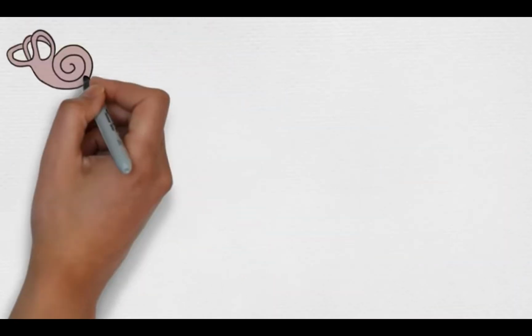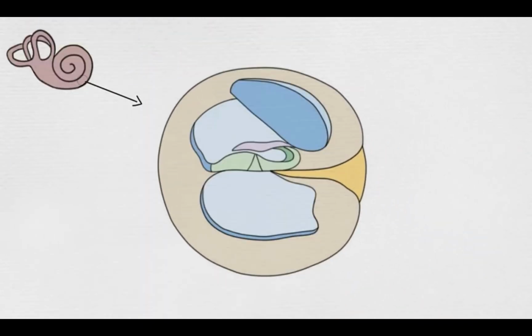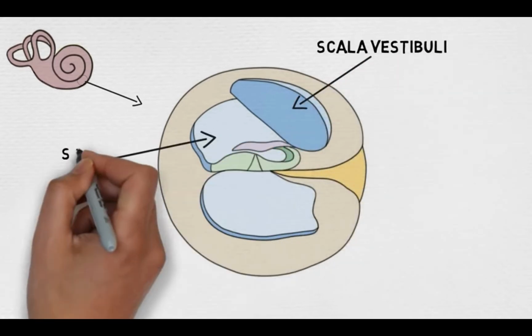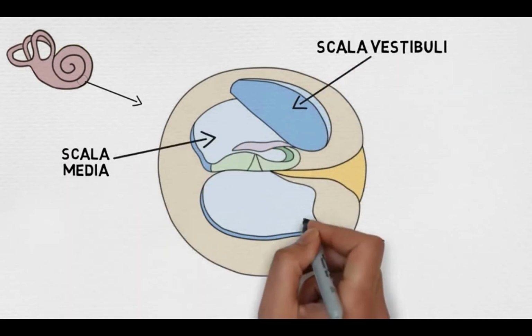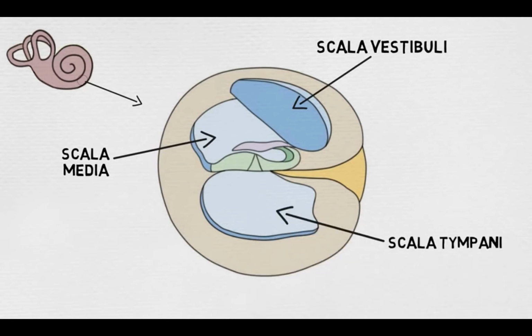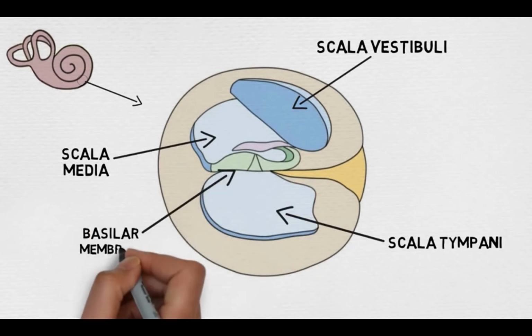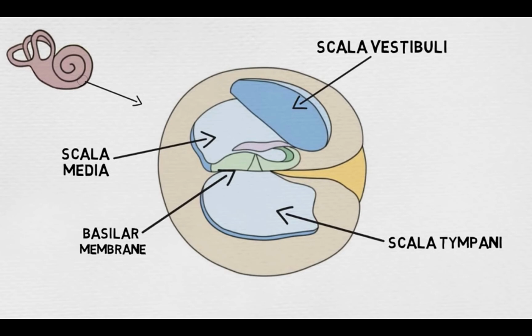The interior of the cochlea consists of 3 fluid-filled canals that run parallel to one another: the scala vestibuli, the scala media, and the scala tympani. The scala vestibuli and scala tympani contain a fluid called perilymph, and the scala media contains a fluid called endolymph. When the oval window is depressed by the ossicles, it creates waves that travel through the fluid of the cochlea. These waves cause a structure called the basilar membrane to move as well.